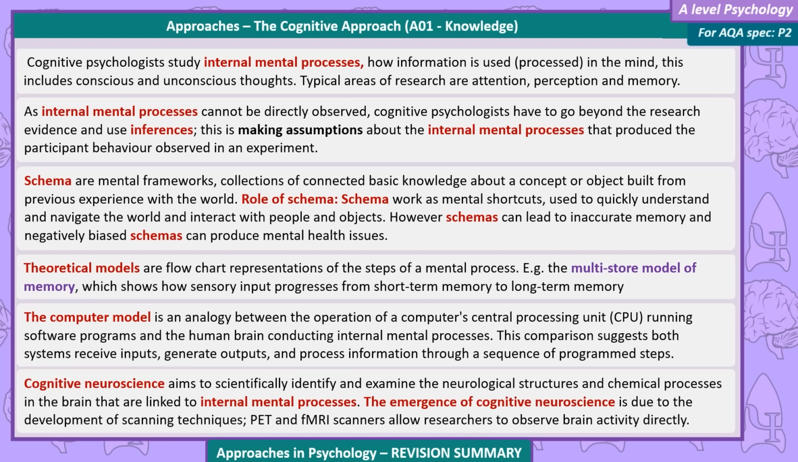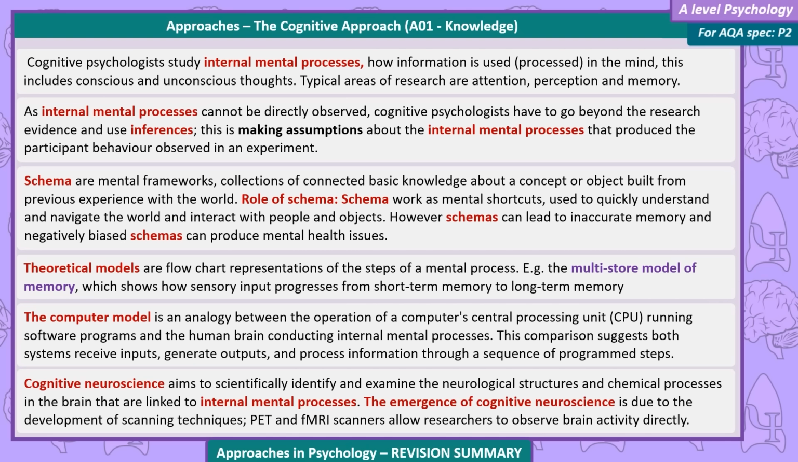The computer model is an analogy between the operation of a computer's central processing unit, the CPU, running software programs, and the human brain conducting internal mental processes. This comparison suggests both systems receive inputs, generate outputs, and process information through a sequence of programmed steps.